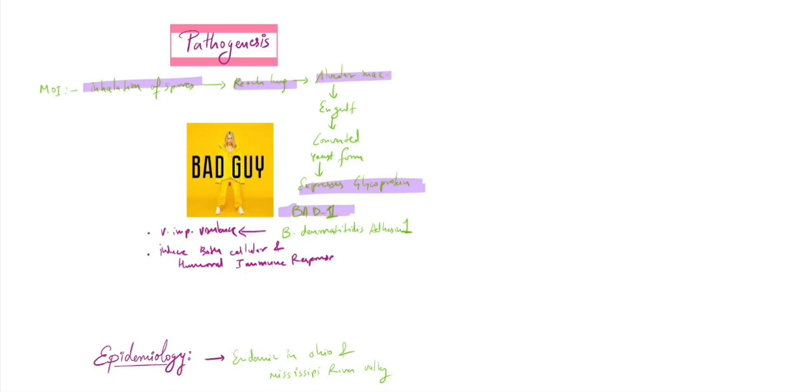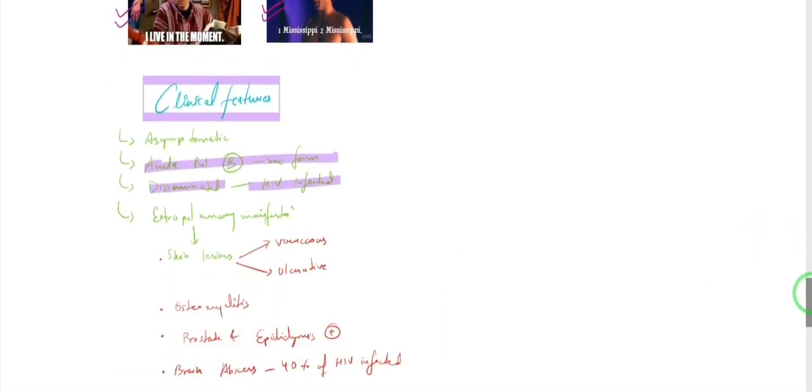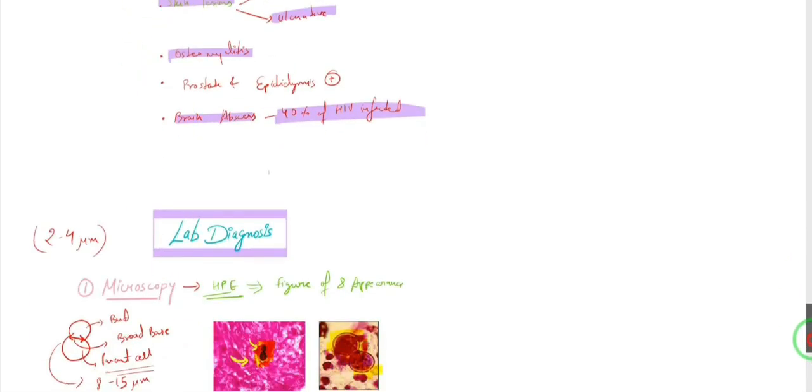The epidemiology is going to be the same. These will be endemic in the Ohio and Mississippi River Valley. Normally they are not going to present with any clinical features. They are going to be asymptomatic, but acute pulmonary cases are the most common. In disseminated or HIV infected people, we are going to see disseminated cases. There will be osteomyelitis, and skin lesions are the most common ones. They could be verrucous or ulcerative, and brain abscess we are going to see in about 40% of HIV infected people. Then we talked about the lab diagnosis.